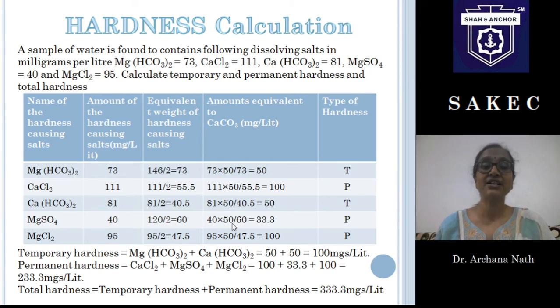Now it's clear, right? Calcium chloride, why is it permanent hardness? Because chloride salts of calcium cause permanent hardness. Again, please remember, carbonates and bicarbonates of calcium, magnesium, iron, aluminium are all causes of temporary hardness. So whenever we see bicarbonate and carbonate, that is a cause for temporary hardness, and the others, chloride, sulfate, nitrate, of calcium, magnesium, iron, aluminium are a cause for permanent hardness.